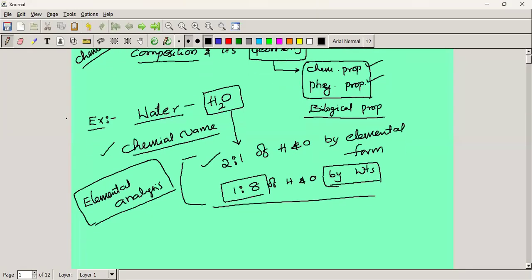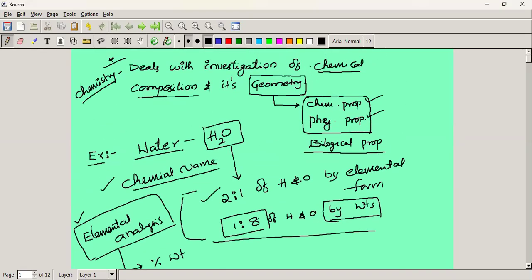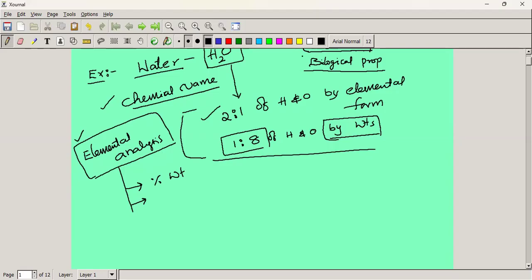So here, how can we analyze the chemical composition? By using elemental analysis. In elemental analysis, we have different methods: percentage weight method, percentage mass, percentage volume, mass to volume ratio. Like that, we can find out what type of elements are present in a given substance. This is one of the investigation processes. And the second one, in the definition we discussed, one is chemical composition. How can we identify the chemical composition? The chemical composition is analyzed by which method?